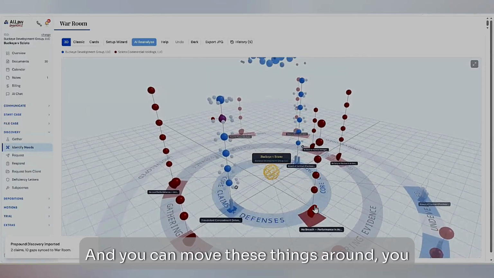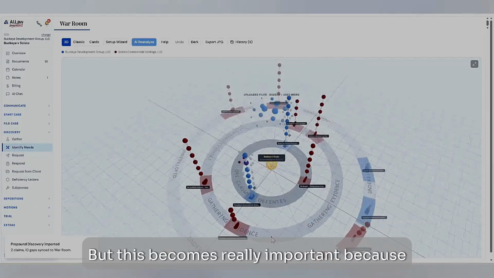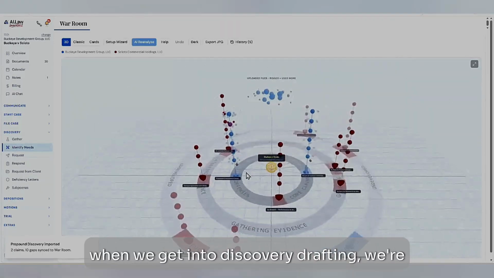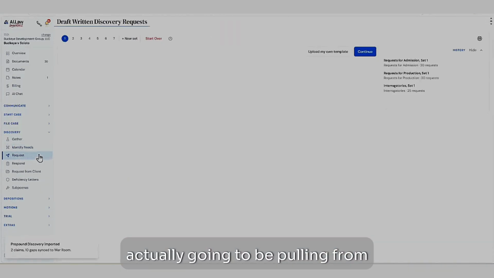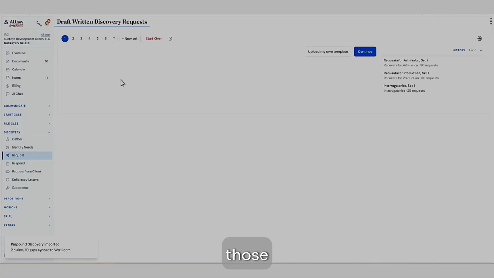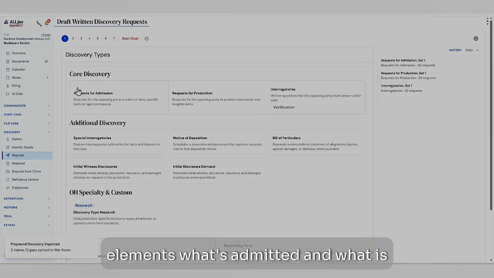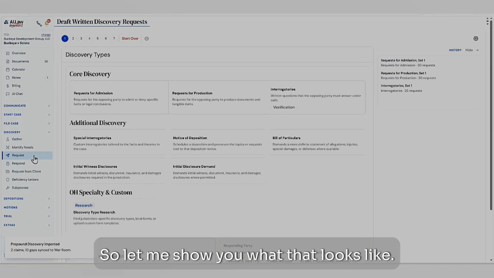And you can move these things around, you can do what you want with it. But this becomes really important because when we get into discovery drafting, we're actually going to be pulling from all of those elements, what's admitted and what is denied. So let me show you what that looks like.